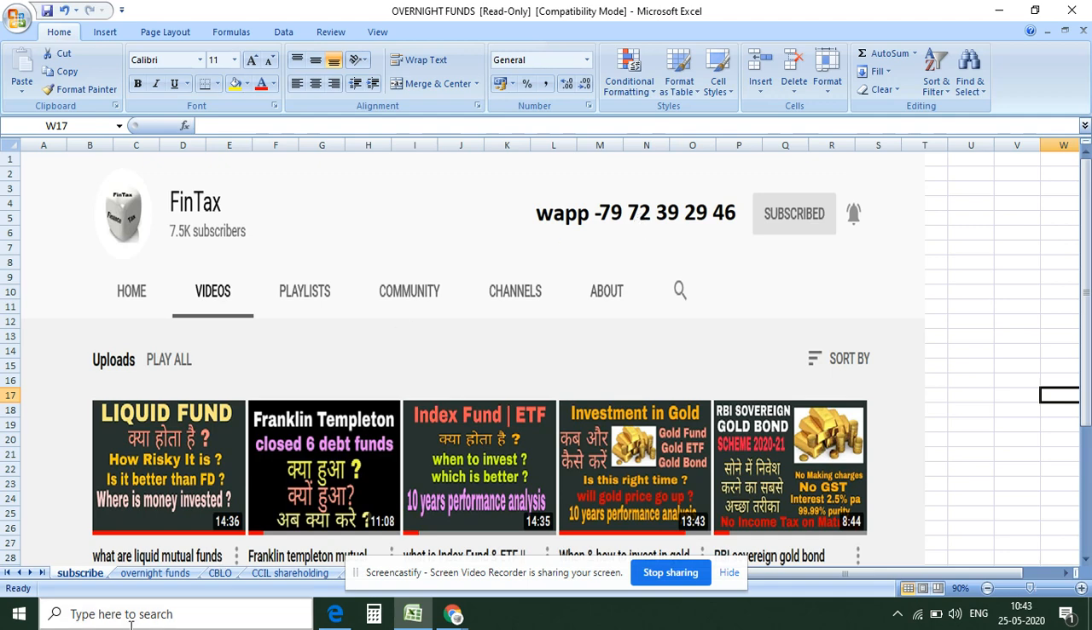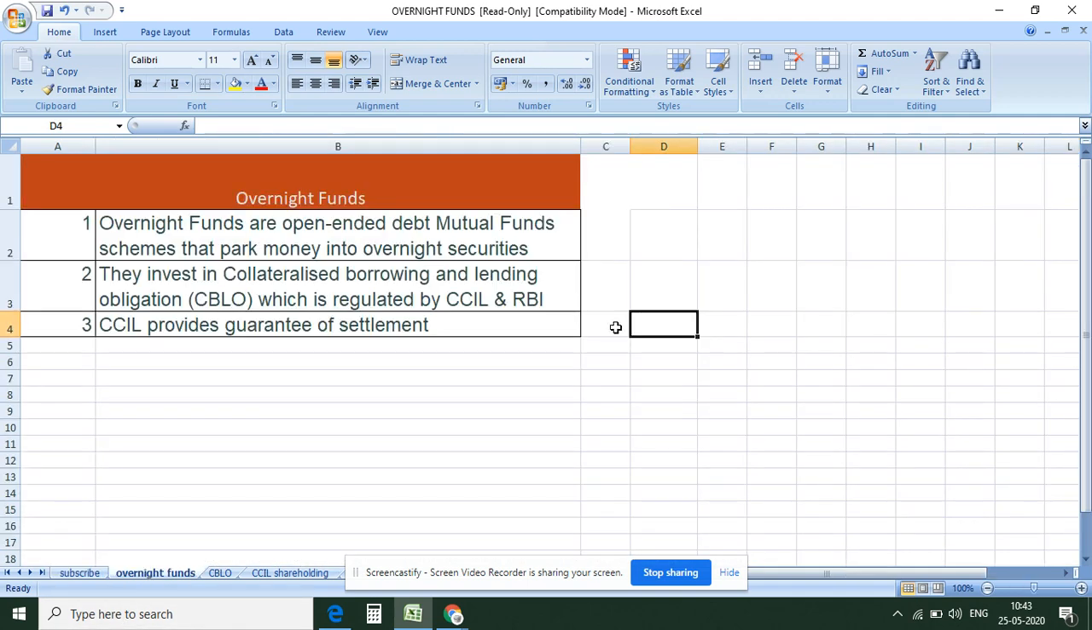Friends, let's get started. Overnight funds, as the name suggests, are invested for one day, right? In the morning, the mutual fund will lend money, and tomorrow morning it will get the amount back along with interest. So the loan is given for one day. Therefore, it is an overnight fund.